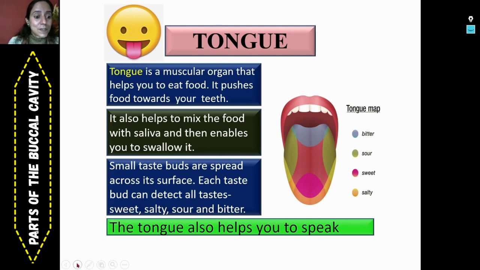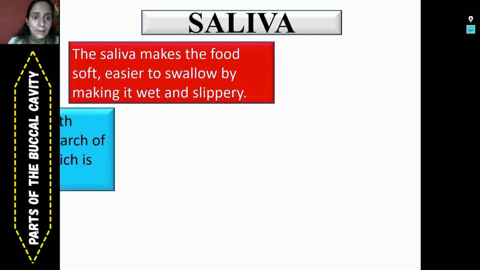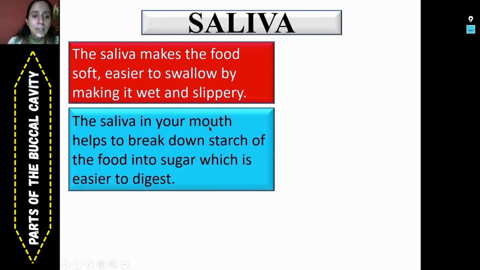Now we have to discuss saliva. Saliva makes the food soft, easier to swallow by making it wet and slippery. So this is the general feature of saliva. Now how is it helping in digestion, let's know that. Saliva in your mouth helps to break down the starch of the food into sugar, which is easy to digest. So viewers, digestion of food starts in the buccal cavity or mouth.